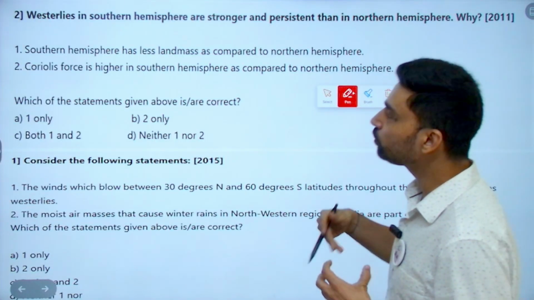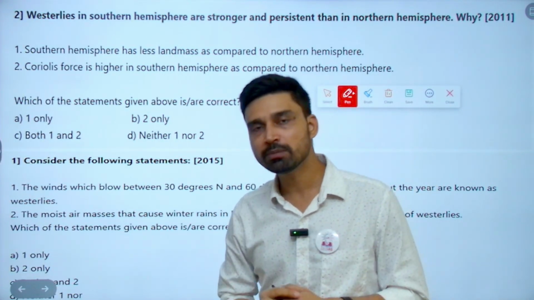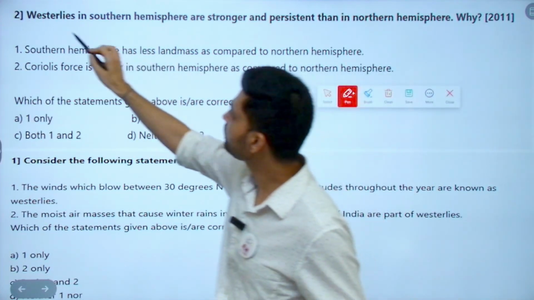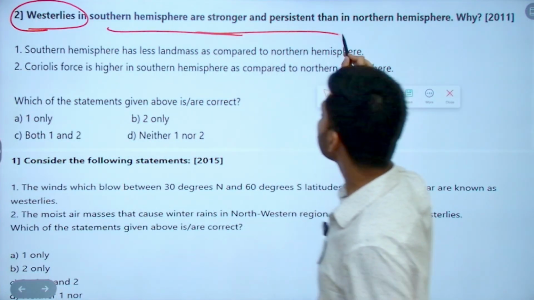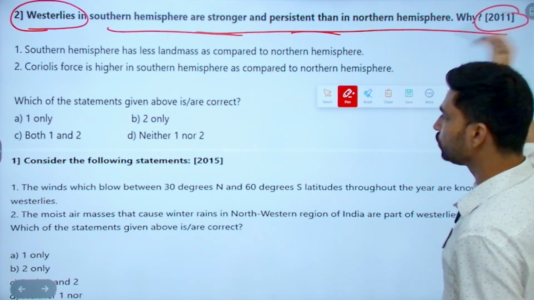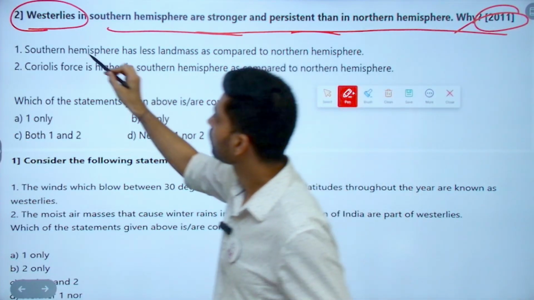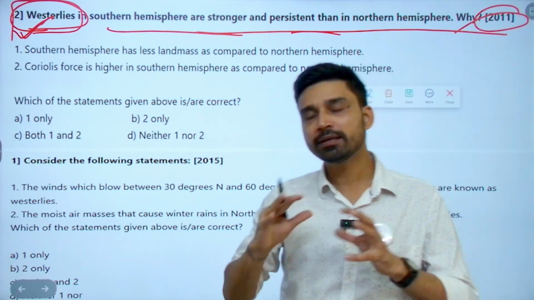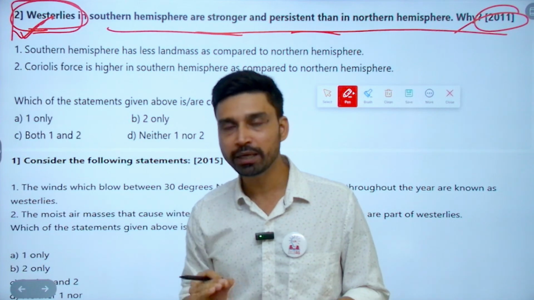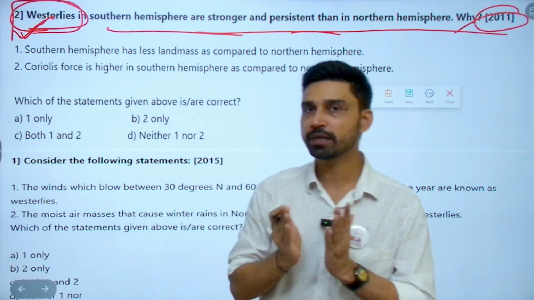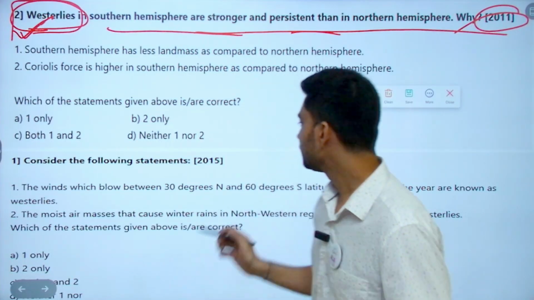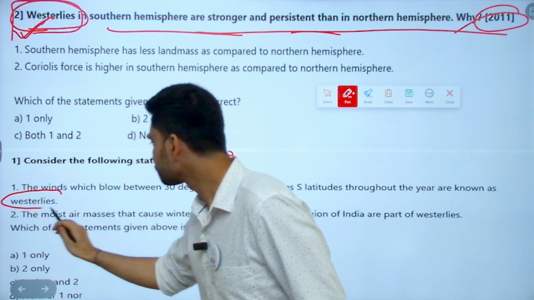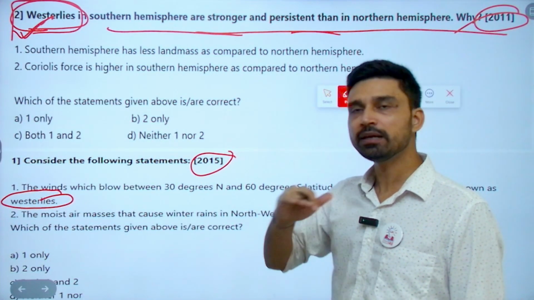Then the next question is related to the third chapter we have to study. The third chapter is about atmospheric pressure belts, wind circulation and all. And there we can see a question being asked about westerlies. Westerlies in the southern hemisphere are stronger and persistent than in the northern hemisphere. Why? 2011. Now see, the question is about westerlies. So when you are solving PYQs, you have to read about westerlies, because UPSC is clearly giving you an indication that it is taking interest in westerlies. It is important. And see here, 2015, 4 years later, again they are asking questions related to westerlies. Understand? So there is clearly a link here.